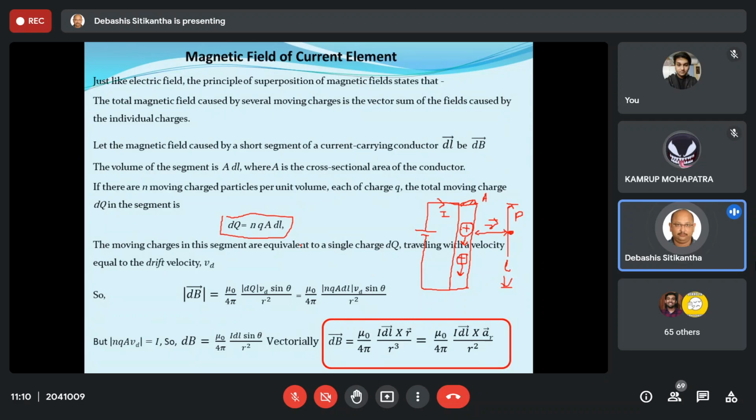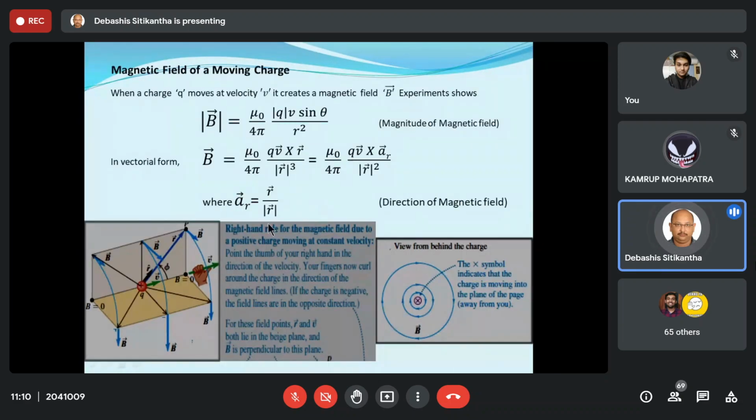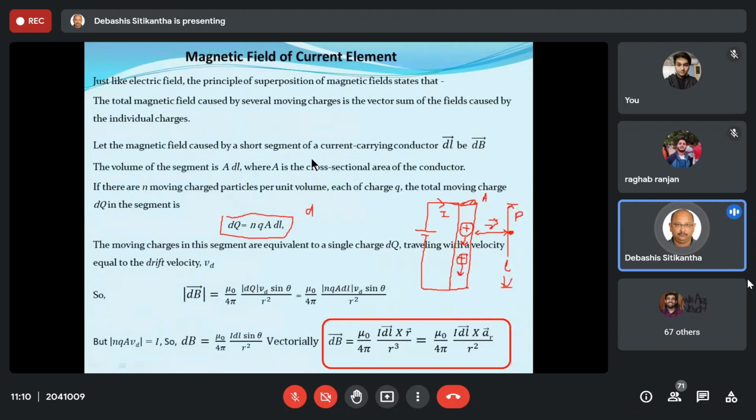Now, how are we going to do that? We have already studied that dB vector, in this slide, B vector is nothing but mu0 by 4 pi q times v vector, that is the velocity at which the charges are moving, multiplied with the r vector, that is the position vector of the point where you want to find the magnetic field. So the first thing is that since I am going to take a very small portion of this conductor and find the magnetic field, let us say this very small portion is nothing but